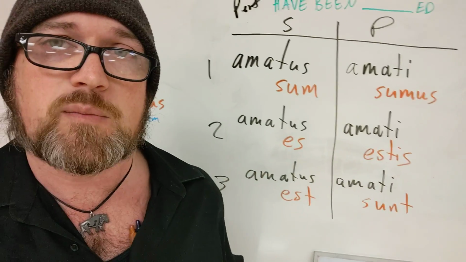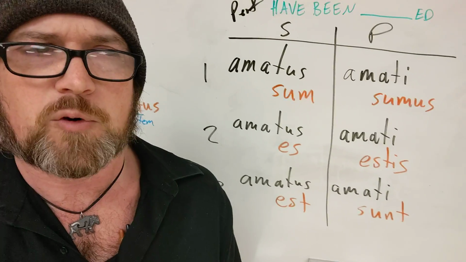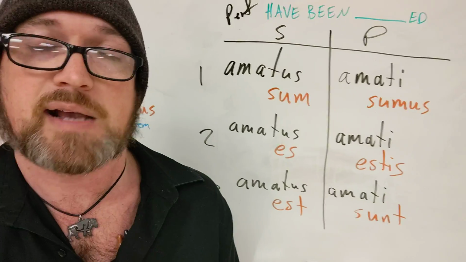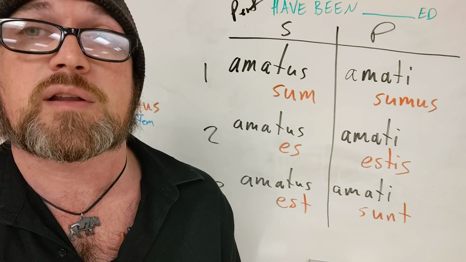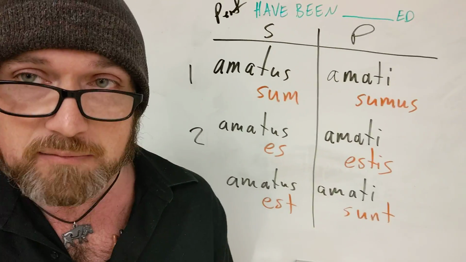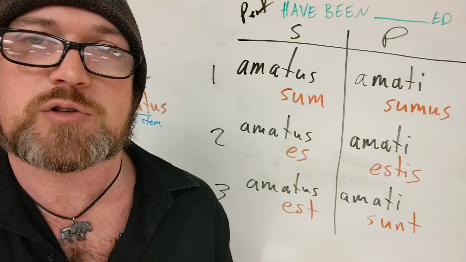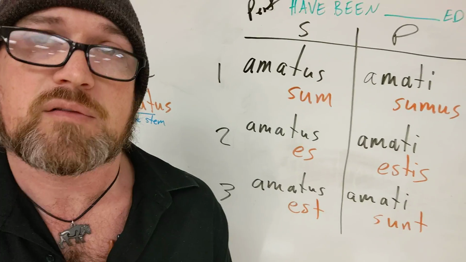Which is to say, if you made it through Latin 1 and did not learn these, or more importantly and more likely, if you did learn them in Latin 1 but you've forgotten because it's been a year or X number of months since then, now is a time when you need to go back and look at those forms and make sure you have them down, all right? They show up all the time on their own. They also are going to show up all the time as part of perfect passive verbs.